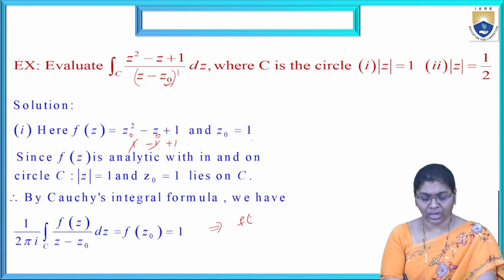Now the integral over C of f of z by z minus z naught equals 2 pi I into f of z naught.